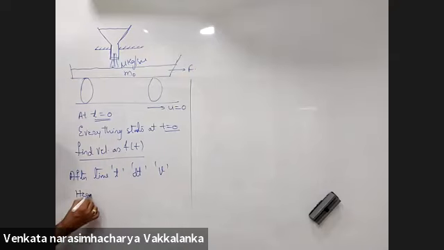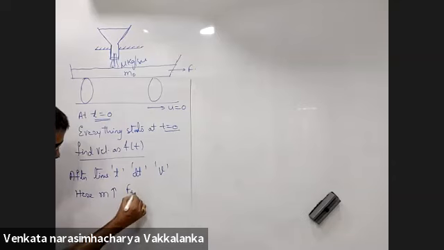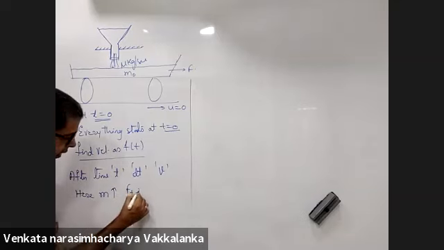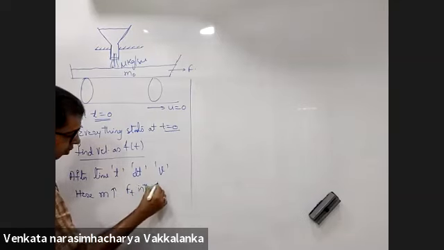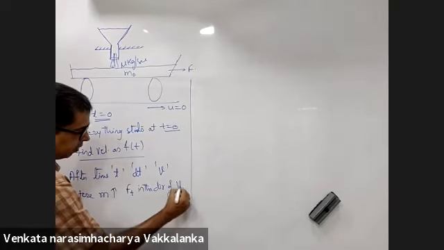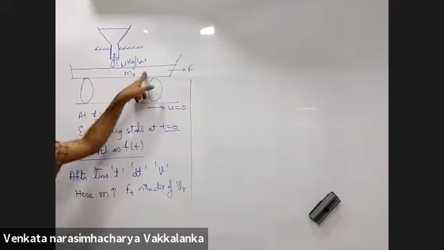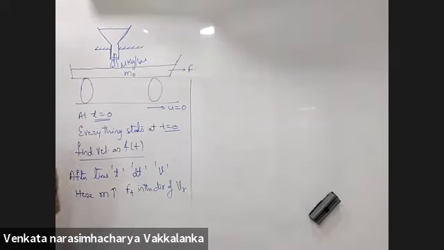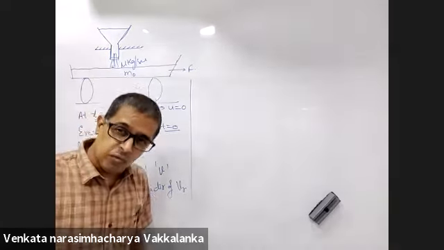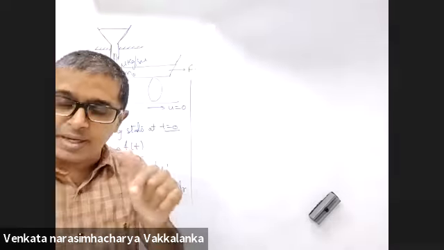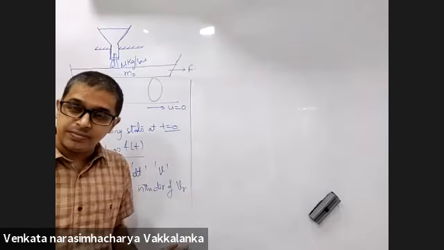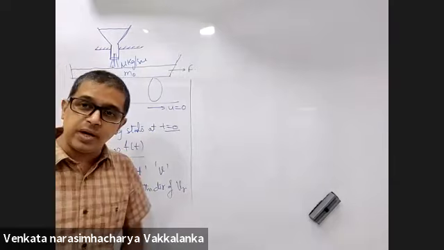Here, mass is increasing, thrust force will be in the direction of VR. Mass is falling into the conveyor belt, so thrust force will be in the direction of relative velocity. Relative velocity of what with respect to what? Sand particle with respect to the car. You're drawing the free body diagram for the car.